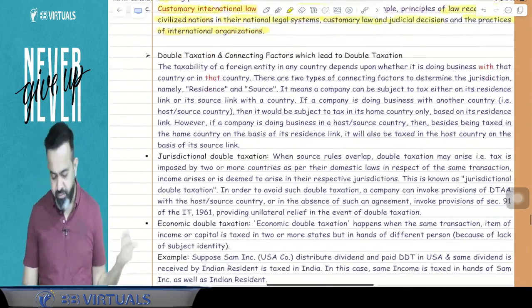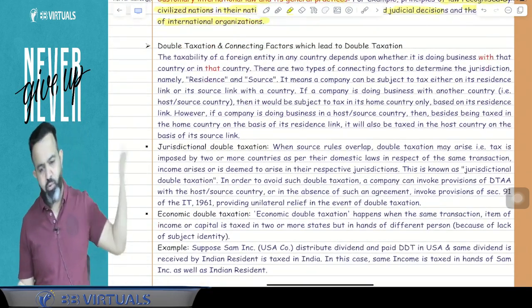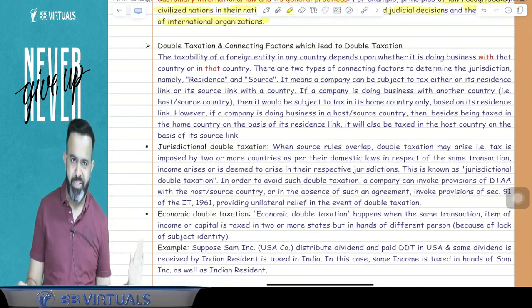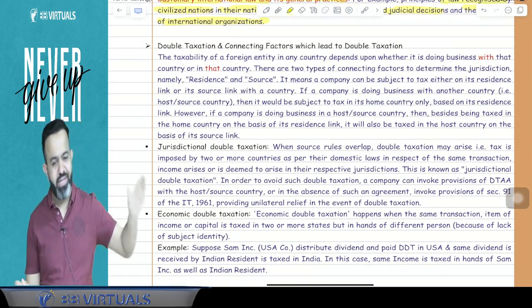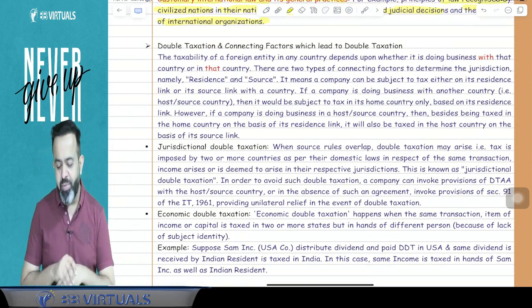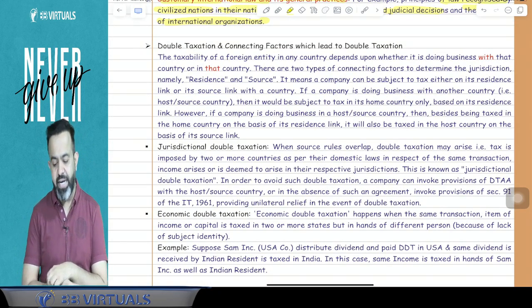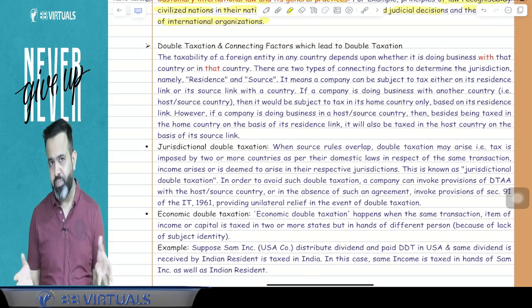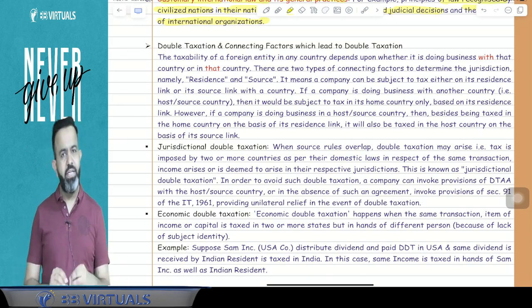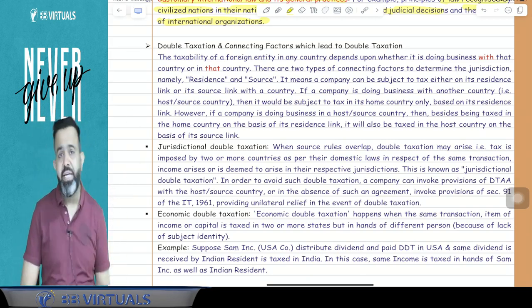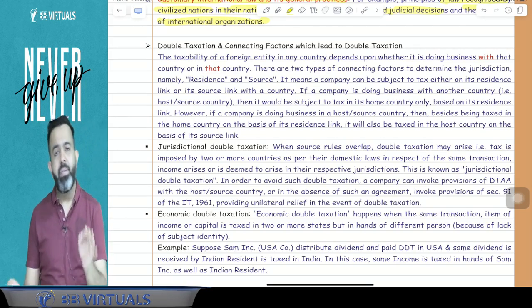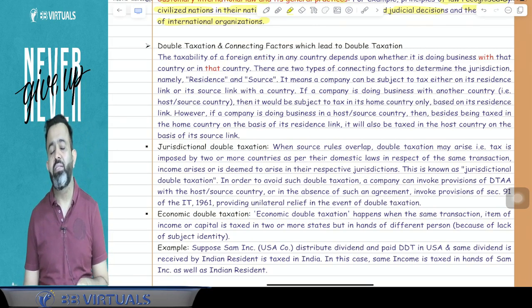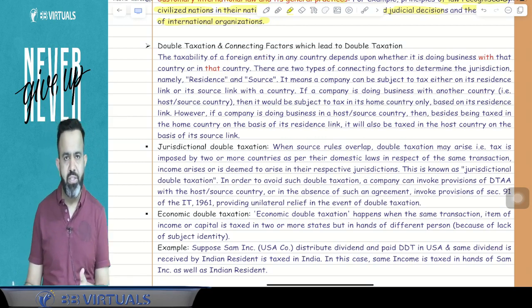Now guys, there is one question, and I think they have asked this question 3-4 times in the examination. At least 2-3 times they ask only this question. What do you mean by double taxation, and what are the connecting factors which lead to double taxation, meaning why is there double taxation? So guys, this point we already discussed in the DTAA topic. If you remember, double taxation means that on the same income there is tax in two countries. Why is there double taxation?